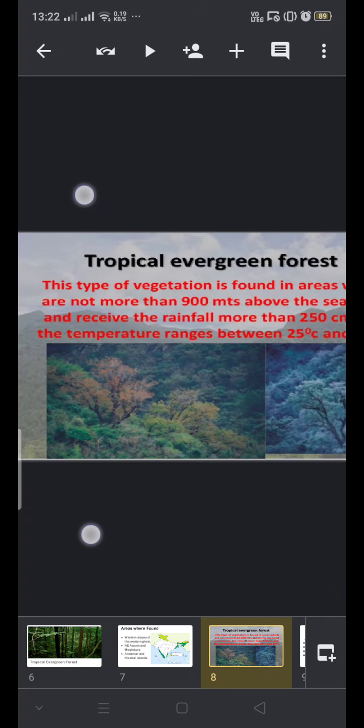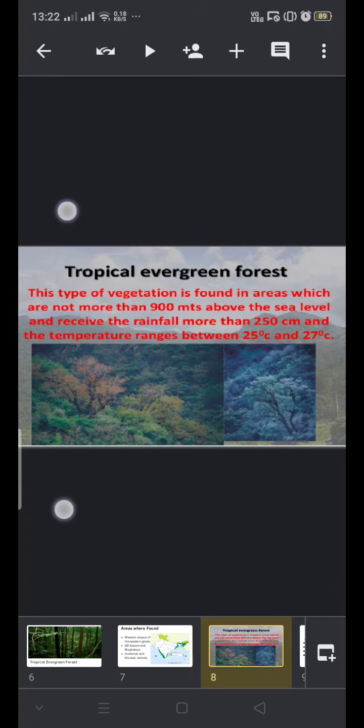This type of vegetation is found in areas which are more than 900 meters above sea level, sometimes at an elevated height. It is found especially in the hilly regions. They receive rainfall of more than 250 centimeters and the temperature ranges between 25 degrees Celsius and 27 degrees Celsius.